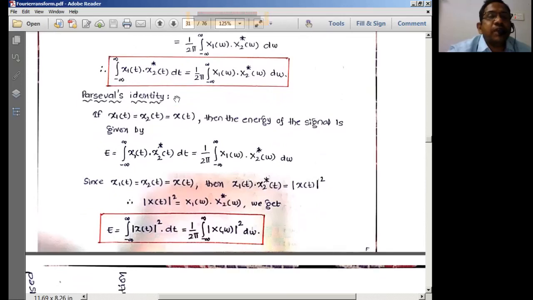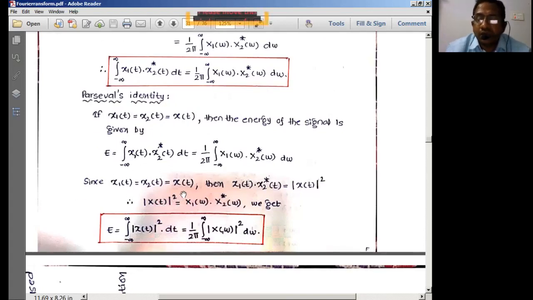If x1(t) and x2(t) are equal to x(t), then this is represented as an energy signal. So I can write E equal to this, where x1(t) and x2(t) are represented with x(t). Therefore, I can write this as |x(t)|². Similarly, X1(ω) equals X2(ω) equals X(ω). Then I can write this simply as X(ω). Okay, I made a mistake in writing, this should be |X(ω)|², so |X(ω)|² dω. So this is Parseval's identity theorem.